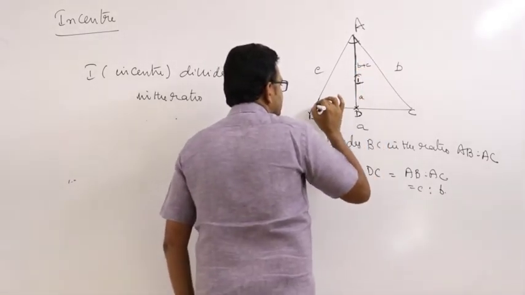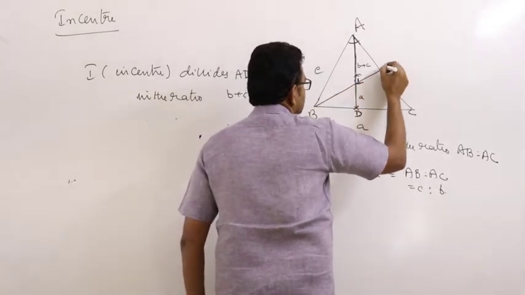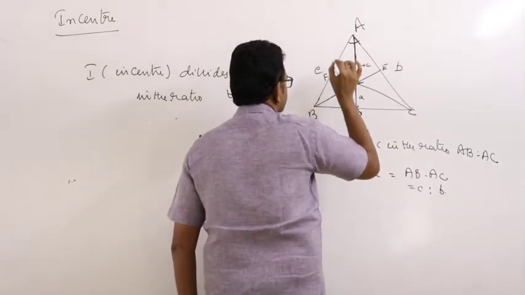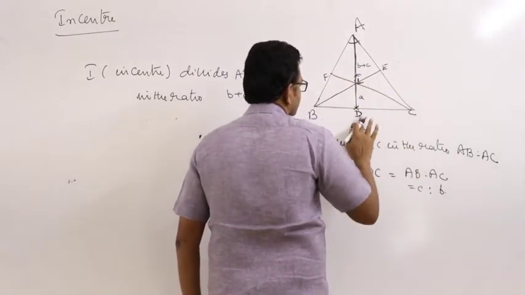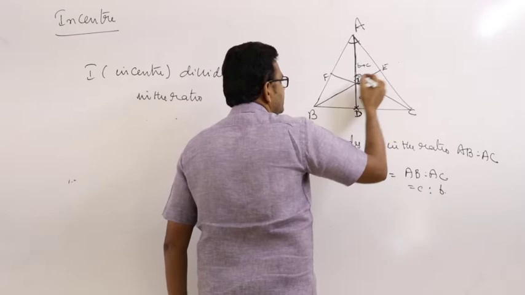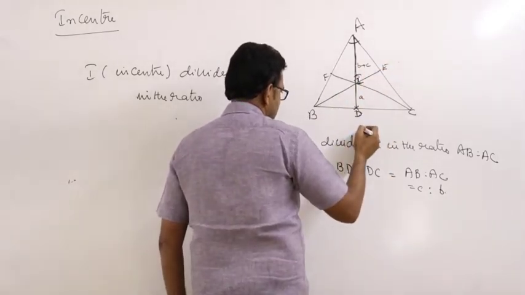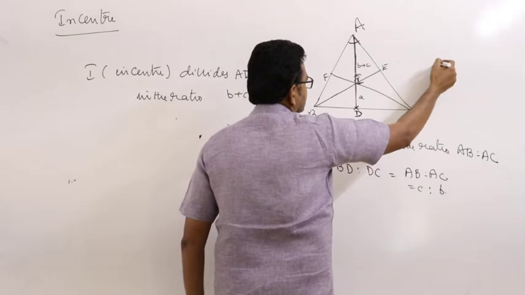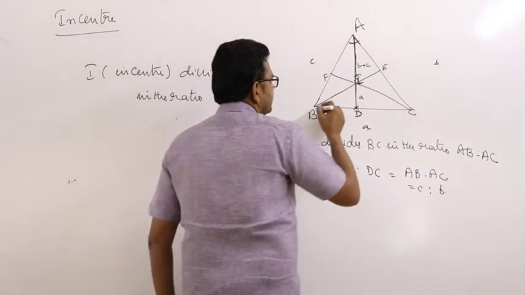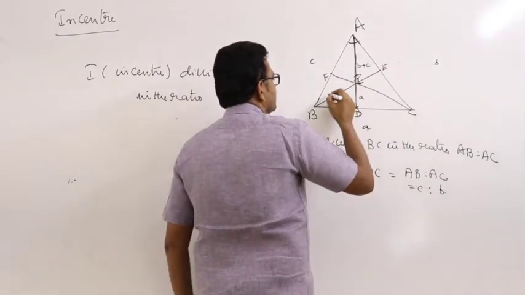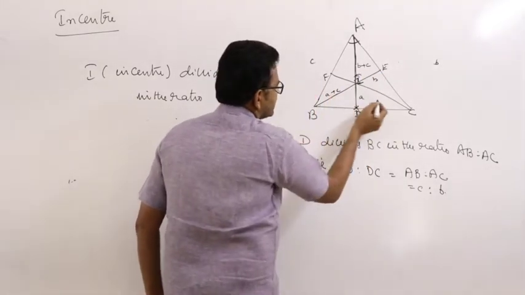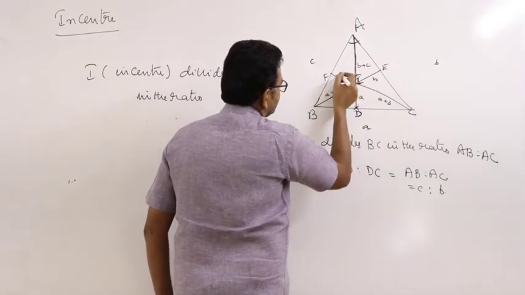Similarly, call this point E, and this point F. I divides BE in the ratio A plus C is to B. Here A, B, C are the lengths of the sides of the triangle. And I divides CF in the ratio A plus B is to C.